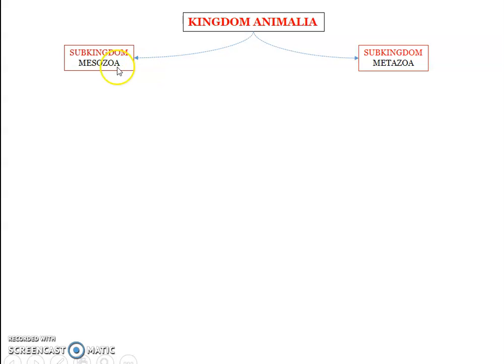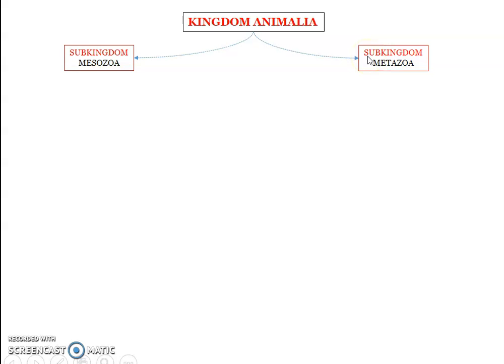Mesozoa includes the simplest of the animals and is considered intermediate between the protozoa and metazoa. When we study animal diversity, the first group we study is the protozoa, then mesozoa, and then metazoa.